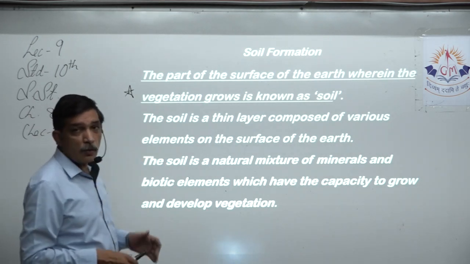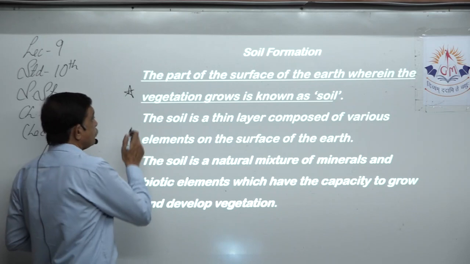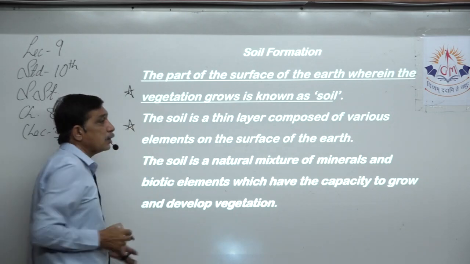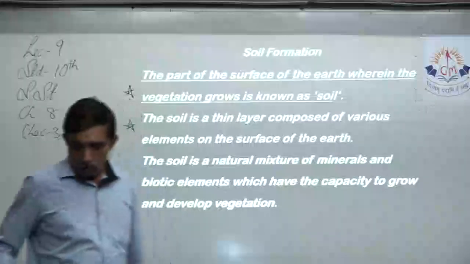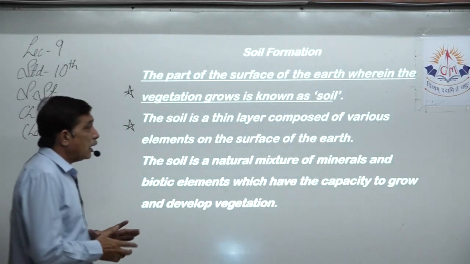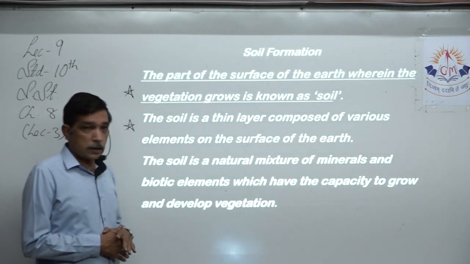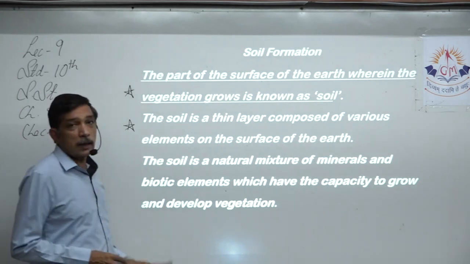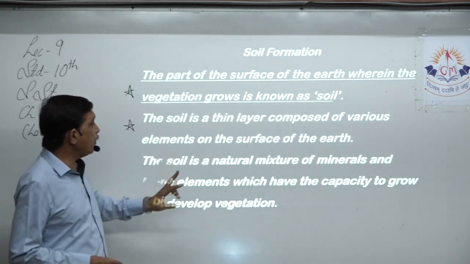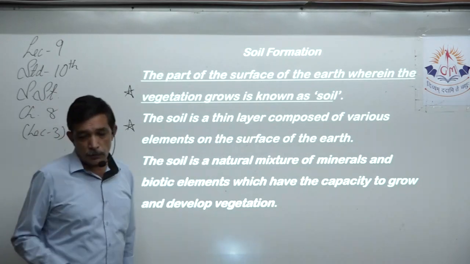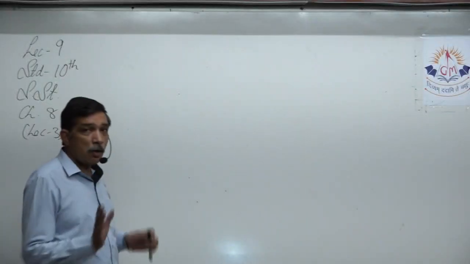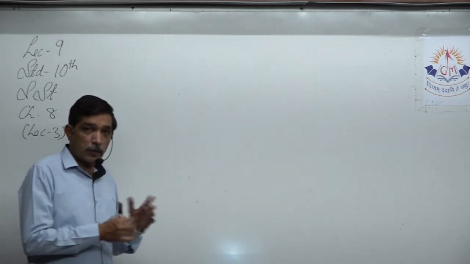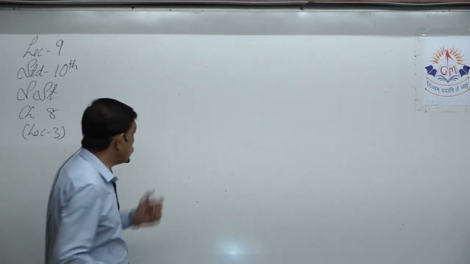This is also another definition. This is yet another understanding of what soil is, right? Soil is a thin layer composed of various elements on the surface of the earth. Now let us understand that. You have already understood this in the previous standard. Let us just go through it.